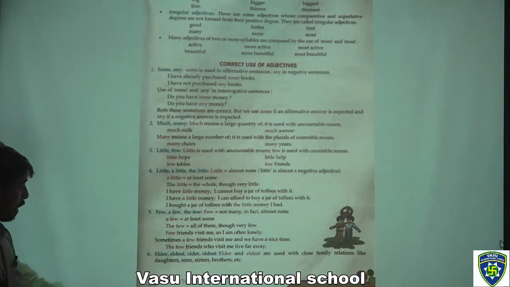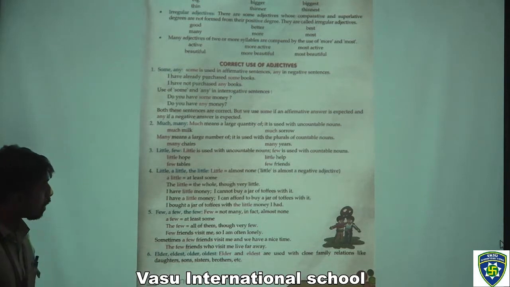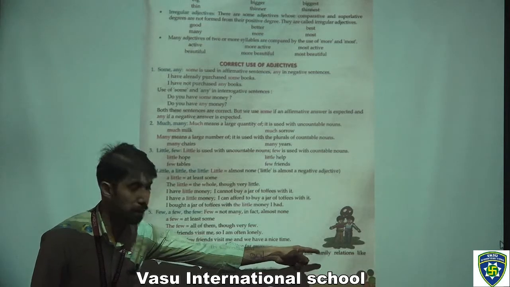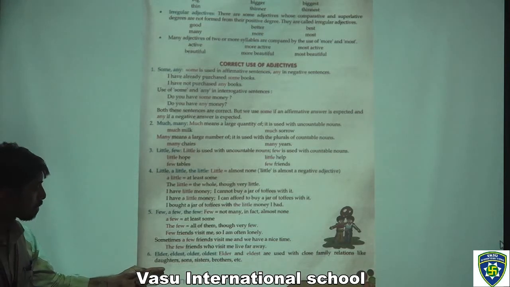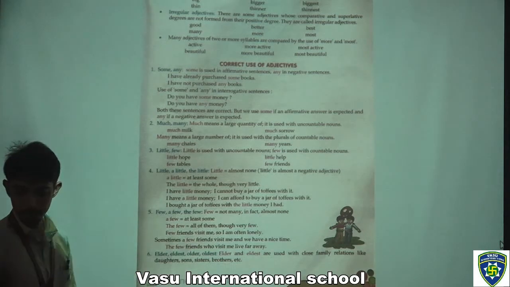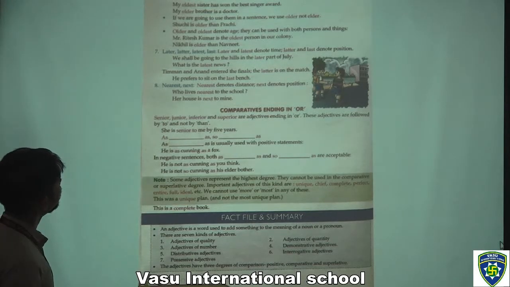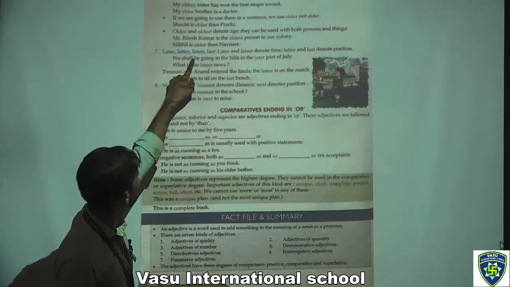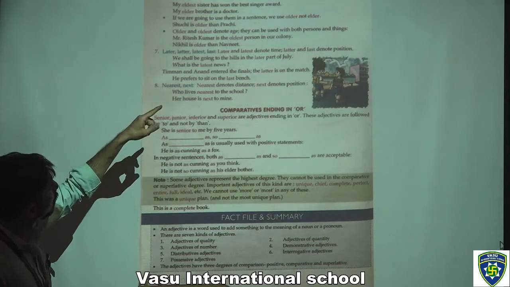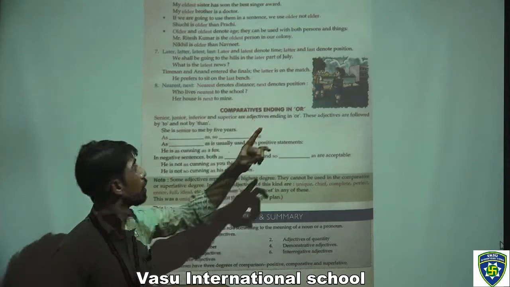Now the sixth point is elder, eldest, older, oldest. Elder and eldest are used with close family relations like daughters, sons, sisters, brothers, etc. Moving to the next page. Now the seventh one is later, latter, latest, last. Later and latest denote time, latter and last denote position.